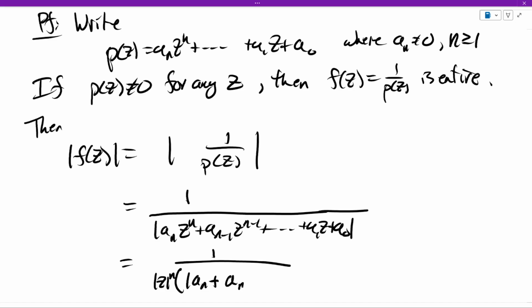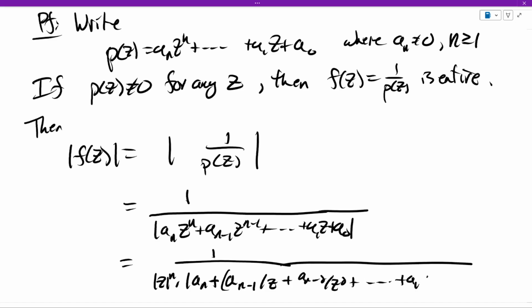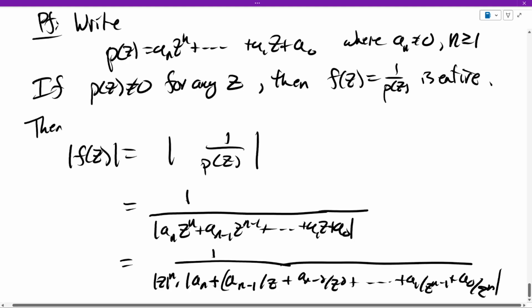Let's see, a_(n-1) over z. I'm going to get rid of this outer parentheses. It's not necessary. Plus a_(n-2) over z squared plus a1 over z to the n minus 1 plus a0 over z to the n.